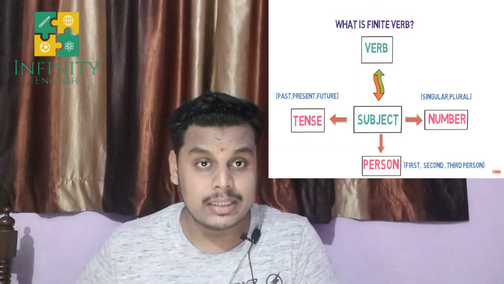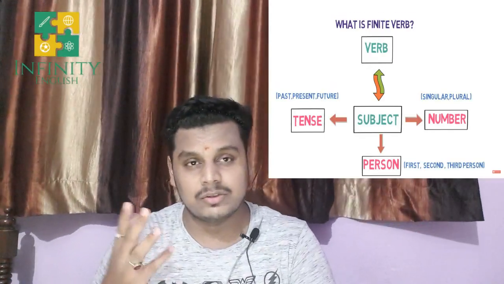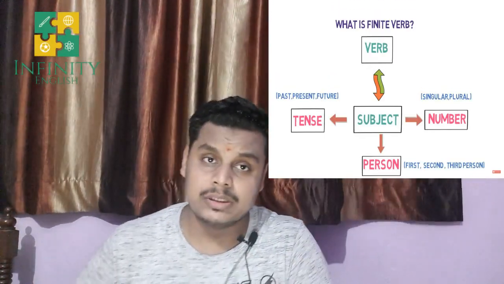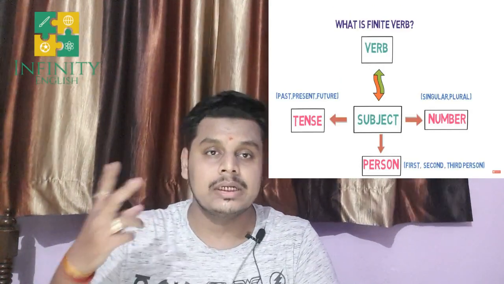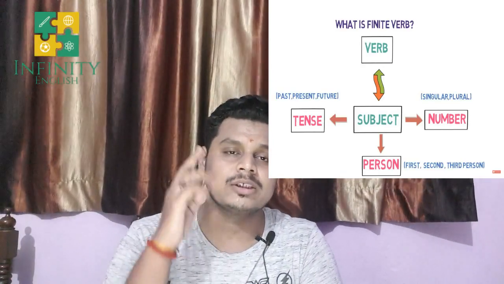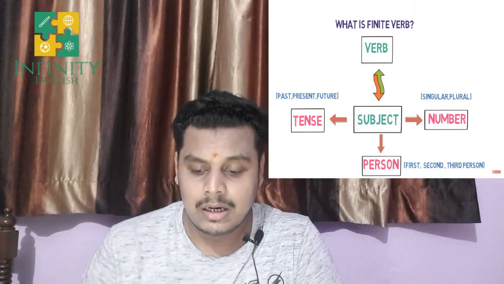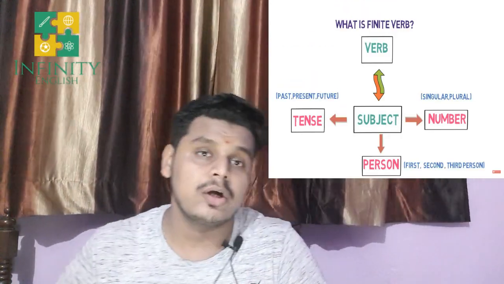When we talk about tense, you can see here these are present, past and future. Of course, there are only three tenses. Whenever we talk about person, you can see again here that we are talking about first person, second person and third person. And when we are talking about number, then we have only two things, that is singular and plural. You may have this chart for better understanding. Proceeding forward, now when I have said that these verbs change according to three things in a sentence, any one of these things may be acting as a change.